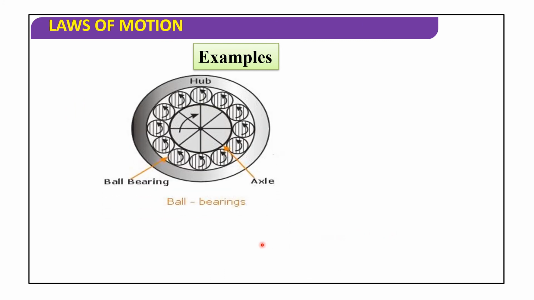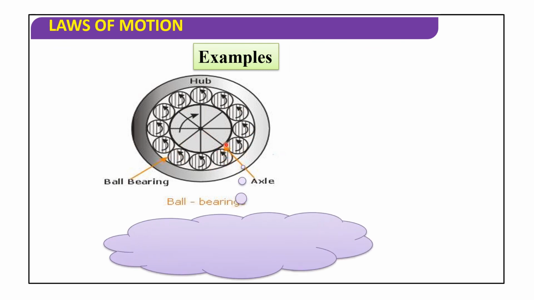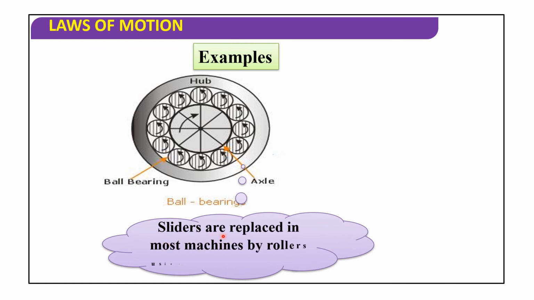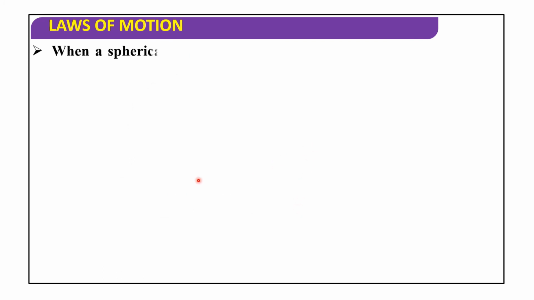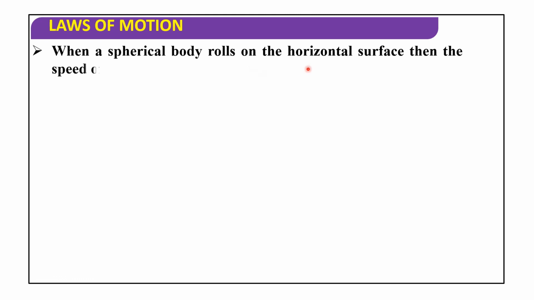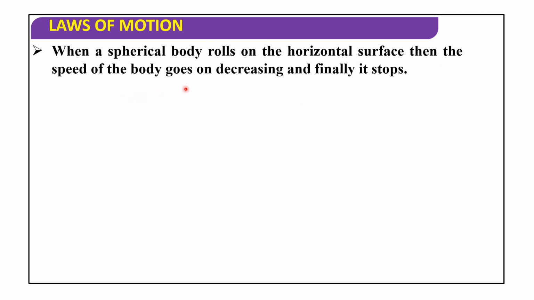Now here are ball bearings. In these ball bearings, small balls are attached to the axle. Sliders are replaced in most machines by rollers using these ball bearings. Ball bearings reduce the friction. When a spherical body rolls on a horizontal surface, the speed of the body goes on decreasing and finally it stops.